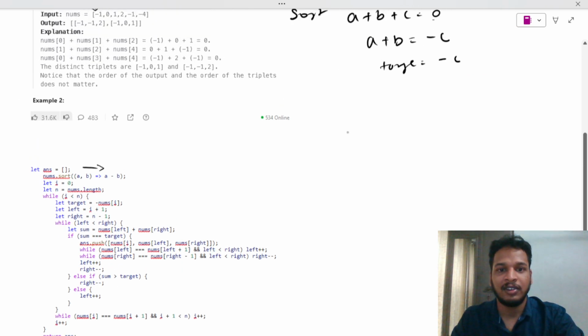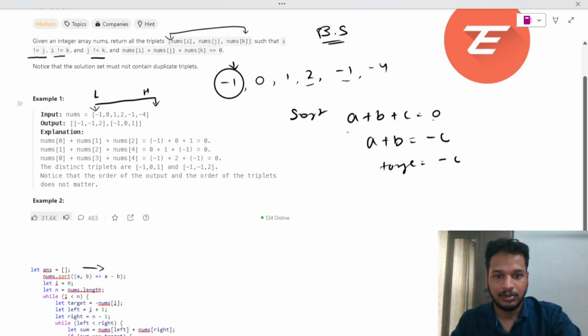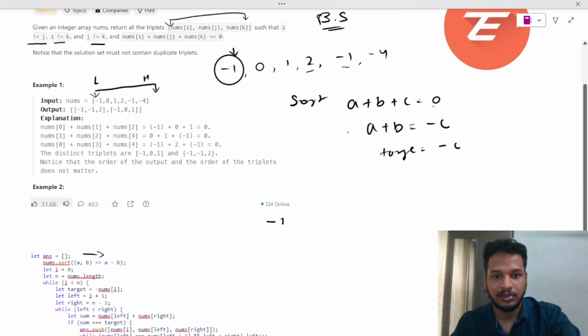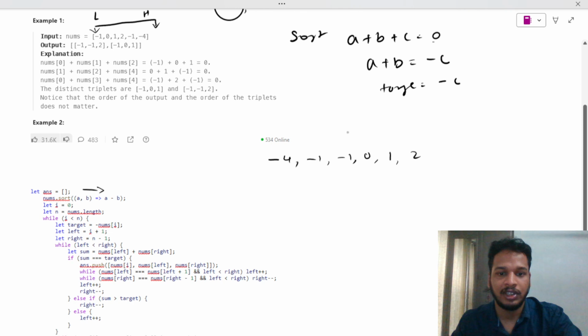Let me write over here. -4 is there: -4, -1, -1, 0, then 1, and then 2. This is my sorted array.